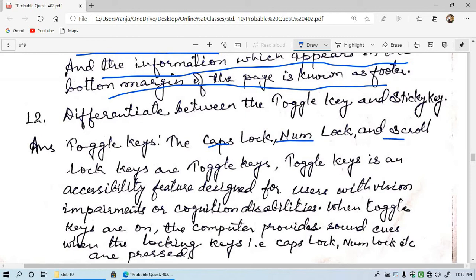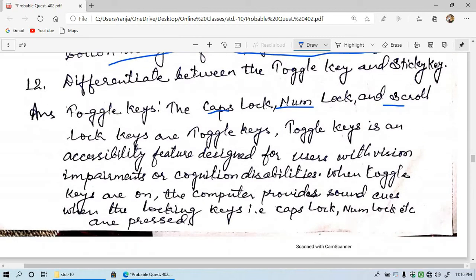The toggle key is an accessibility feature designed for users with vision impairment or cognitive disability. If someone has a problem watching or seeing anything, this is for them. When toggle keys are on, when we set it on, what happens?